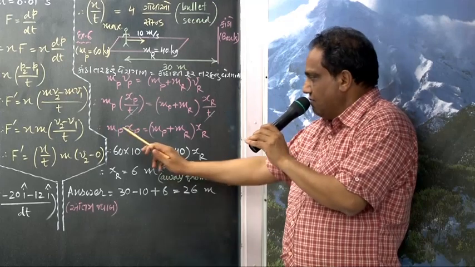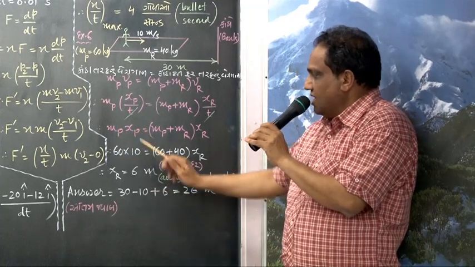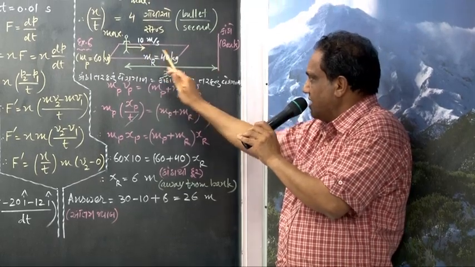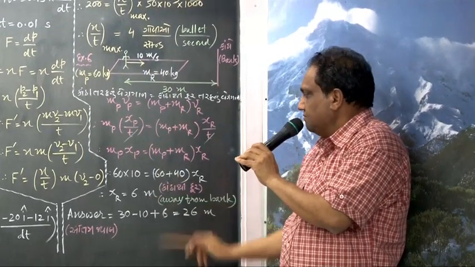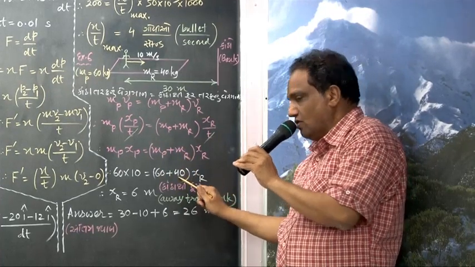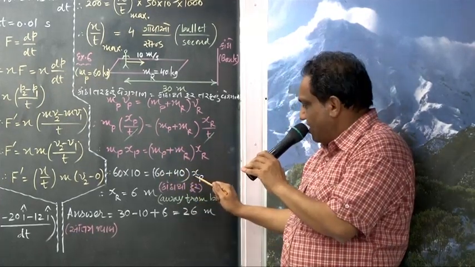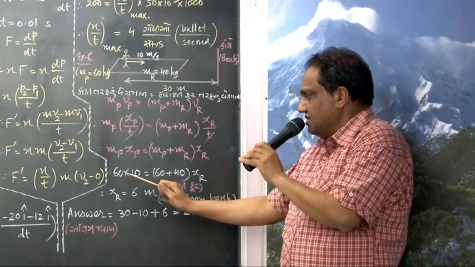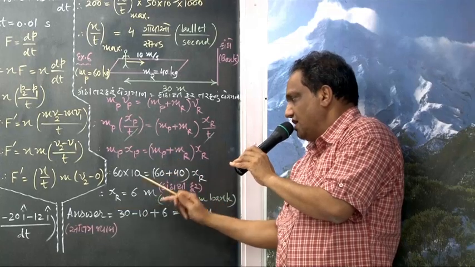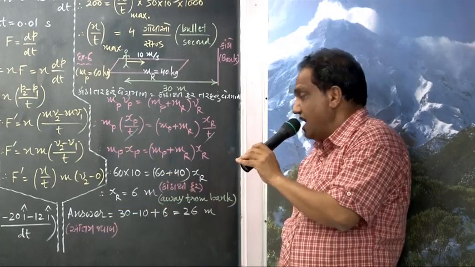Let us find out. Mass of person is 60 kg. Distance traveled by the person in 1 second: he moves by 10 meters towards the bank. Mass of raft is 40 kg. And the value of XR I want. This is 600, this is 100. 600 upon 100 is 6 meters. But where?